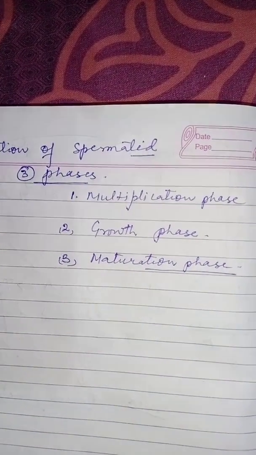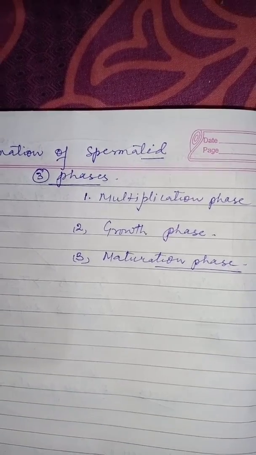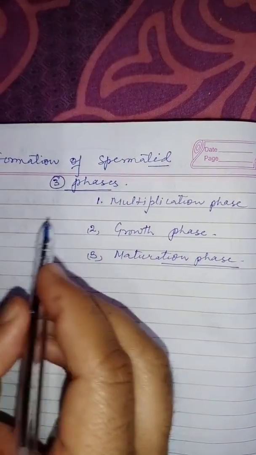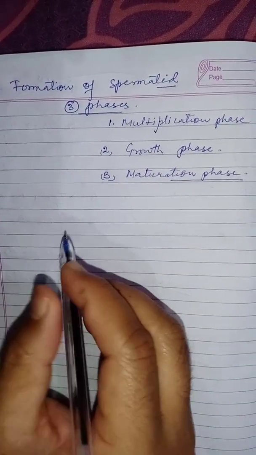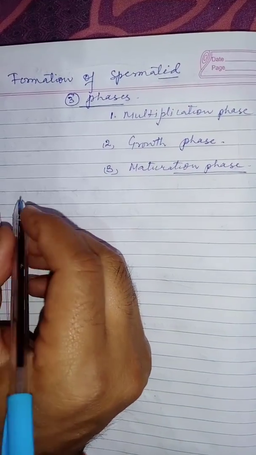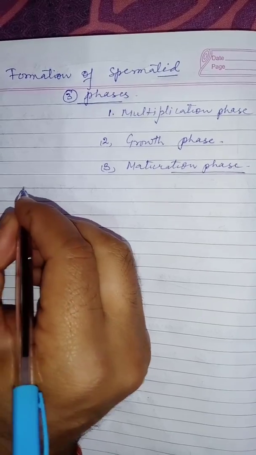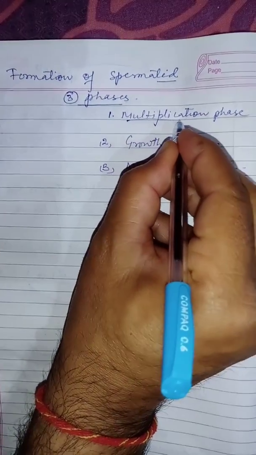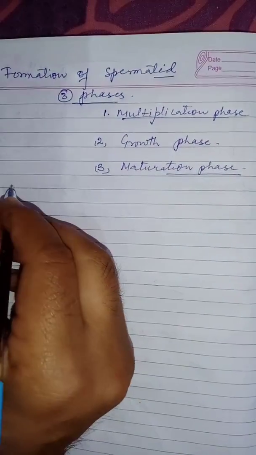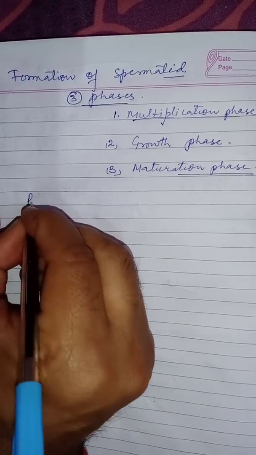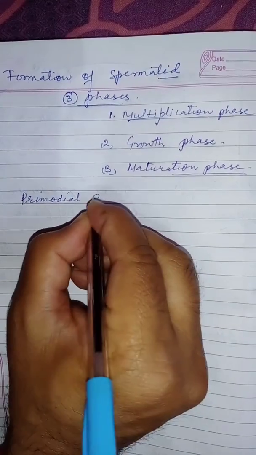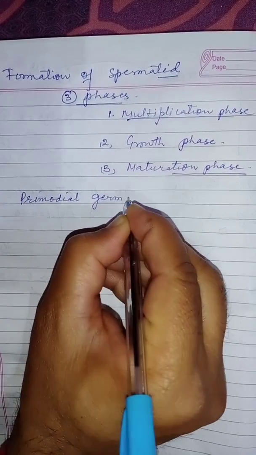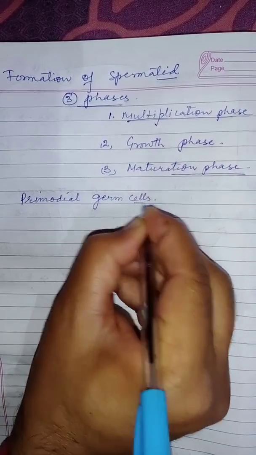Now, as we know, the germ cells are present in the seminiferous tubules, and the germ cells which undergo multiplication are called primordial germ cells.